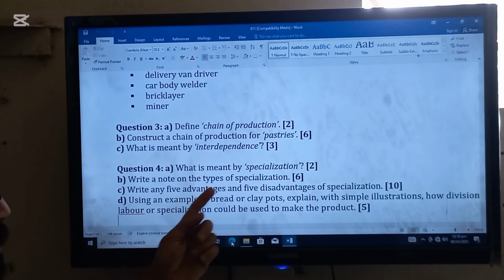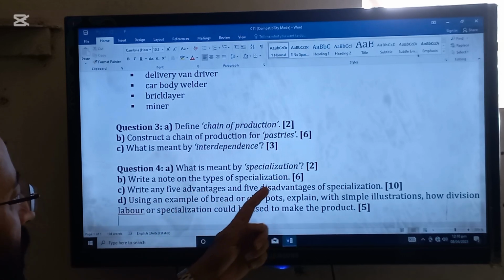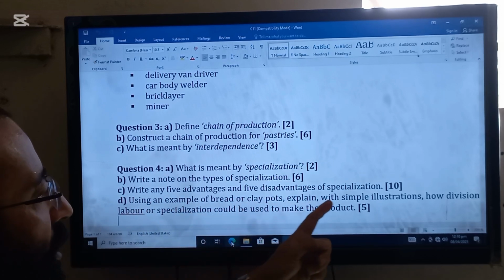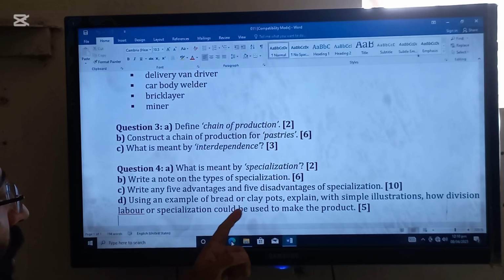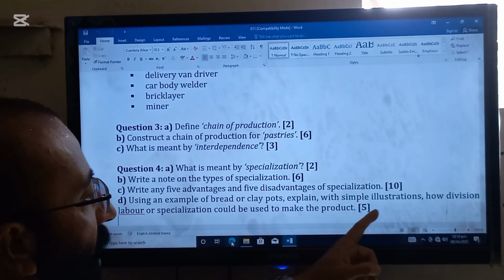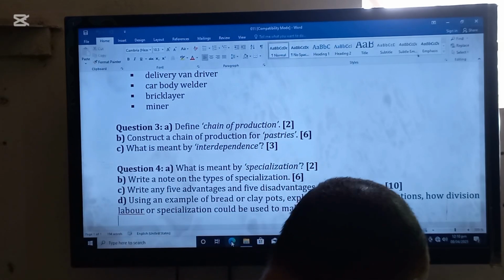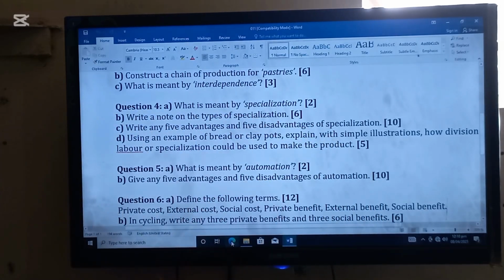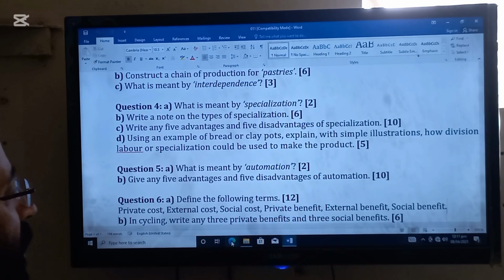Next question is what is meant by specialization. Write a note on the types of specialization. Write any 5 advantages and 5 disadvantages of specialization. Using an example of bread or clay pot, explain with simple illustrations how division of labor or specialization could be used to make the product. Next is what is meant by automation. Give any 5 advantages and 5 disadvantages of automation.